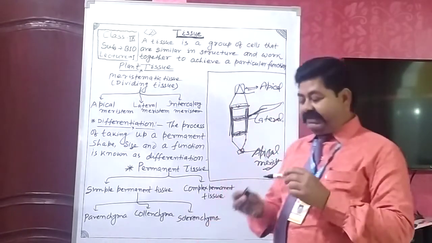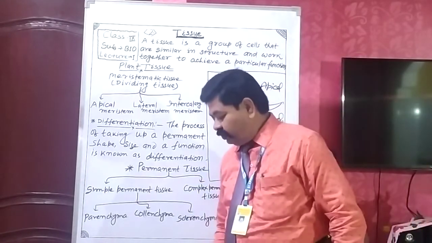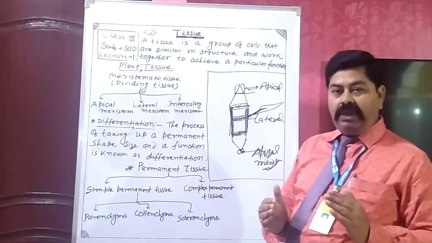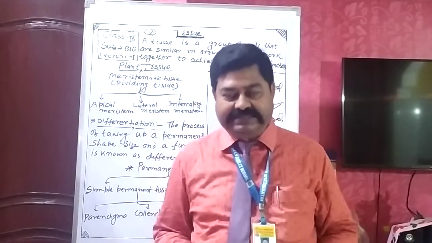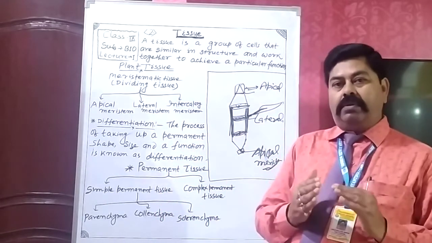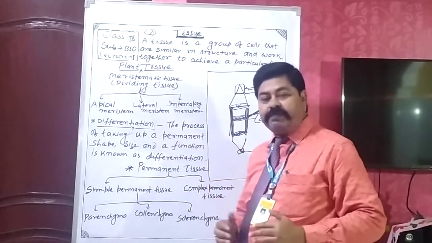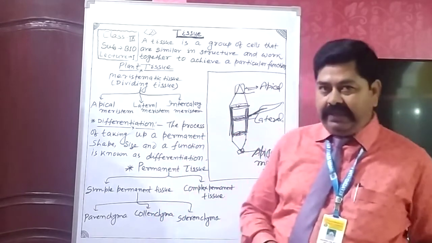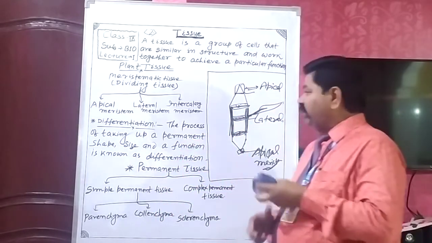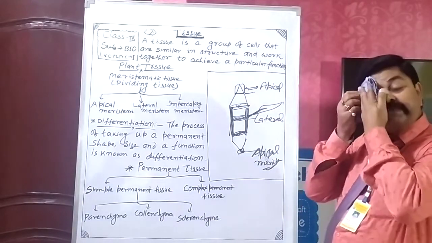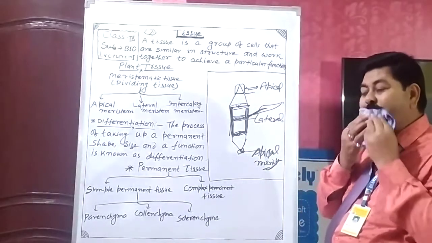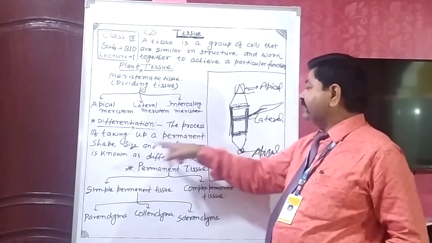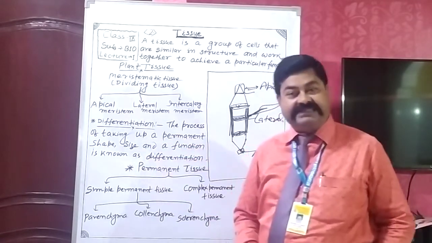Now, we will see what happens when the cell of meristematic tissue divides. After maturation, they perform a particular function. And this process, the process of taking up a permanent shape, size and function, is known as differentiation.